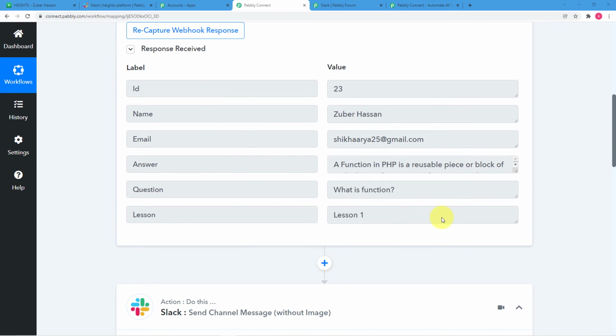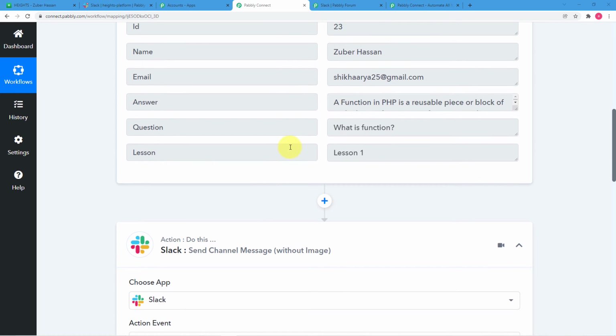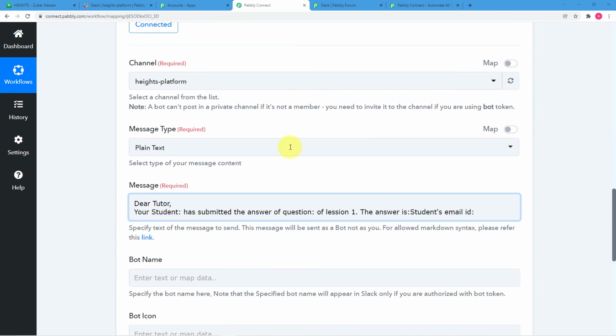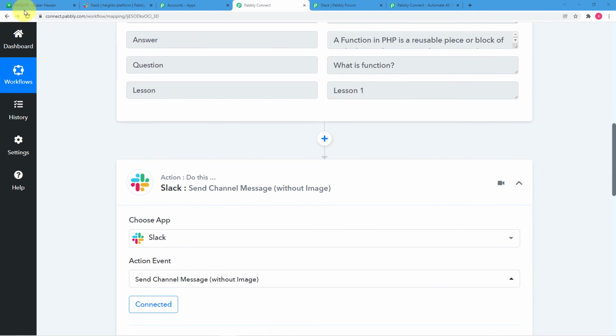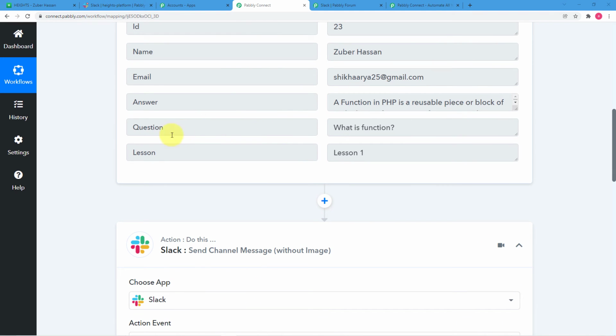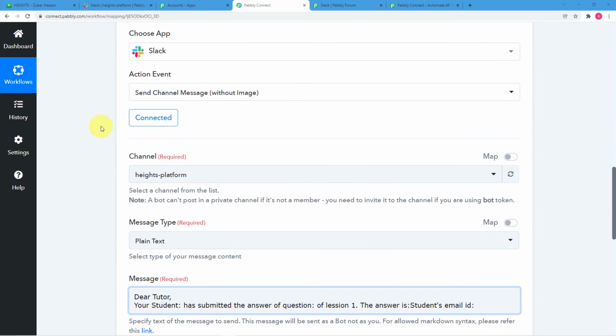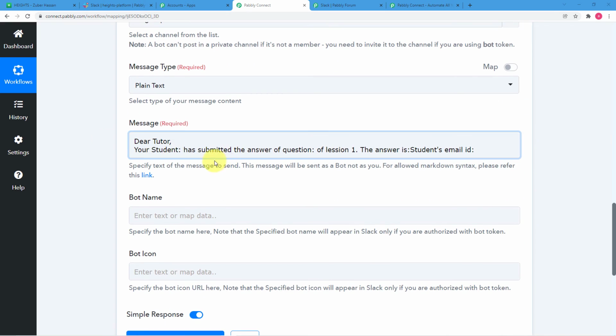Okay, so when you map the details like I'm going to do, whenever you get a new answers data here in Heights, the data will be captured automatically by Pabbly Connect and will be filled here in this format of the message automatically and delivered to Slack.